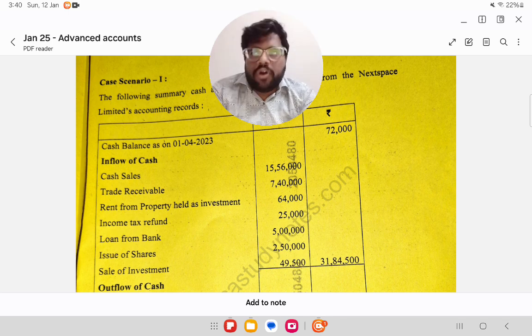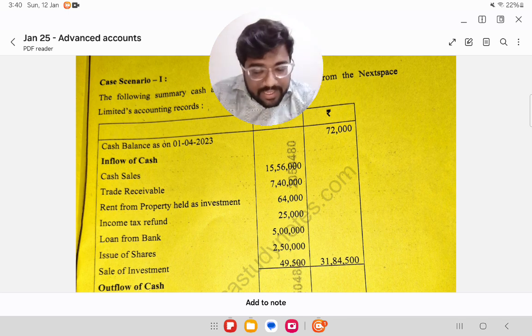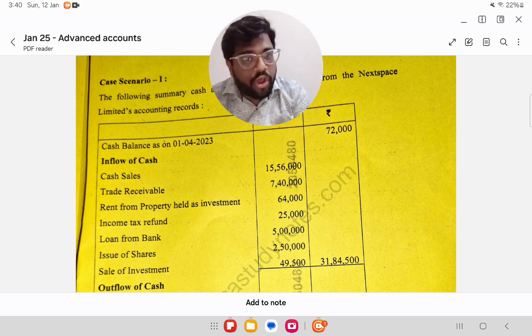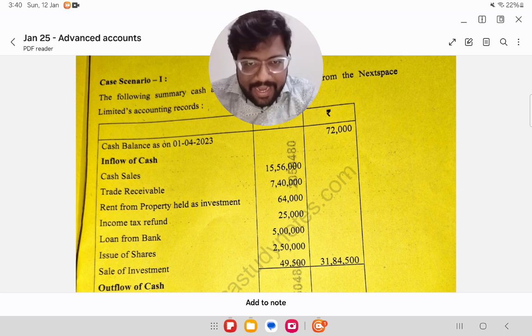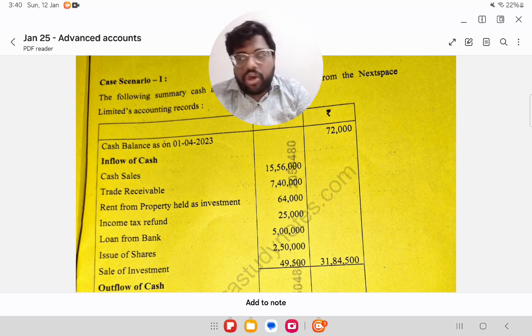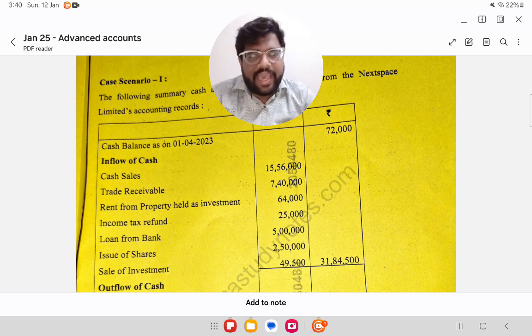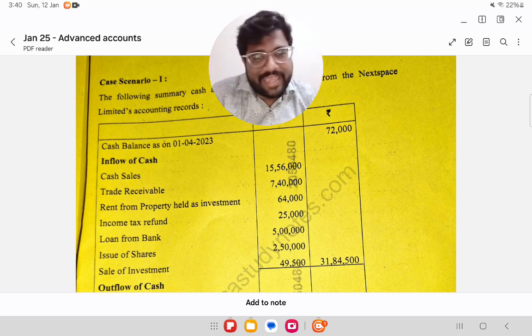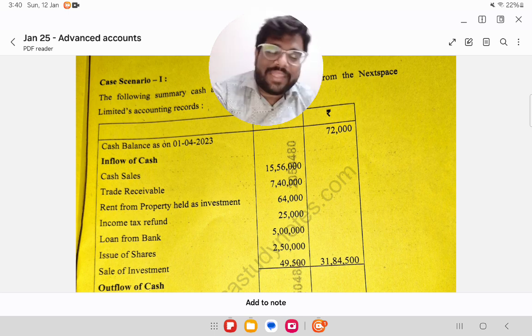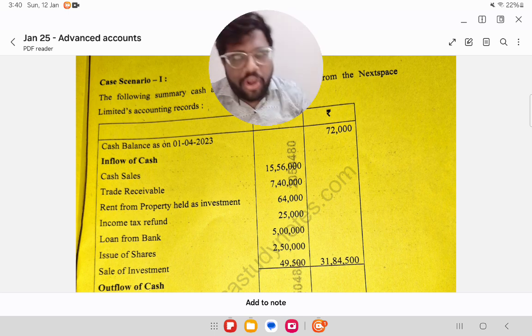For those who have written Advanced Accounts and are currently preparing for law, you don't have to watch the entire video. I have circled the correct answers. I will just go through the entire PDF. You just have to see the options, match them, and then close the video. Go and prepare for law.